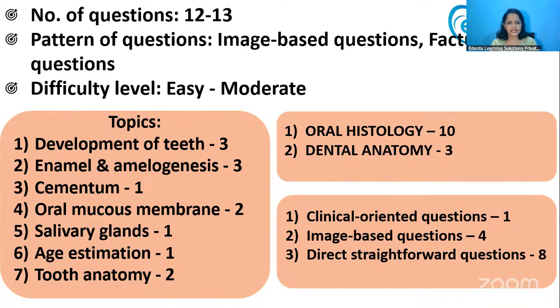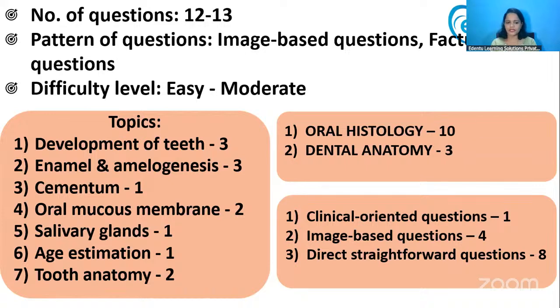Then from dental anatomy, 2 questions were related to the anatomical landmarks of the permanent dentition. And 1 question, as expected, was an image-based age estimation question. 2 questions were from oral mucous membrane.